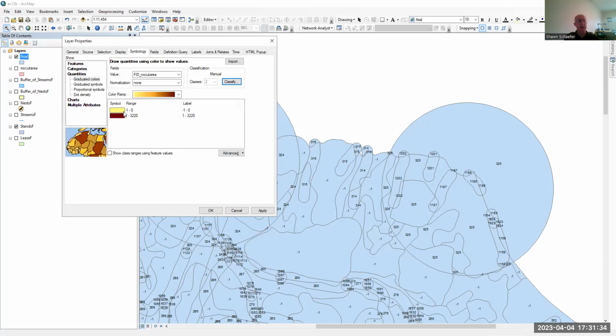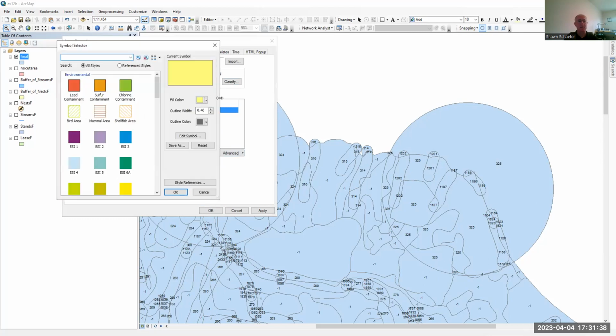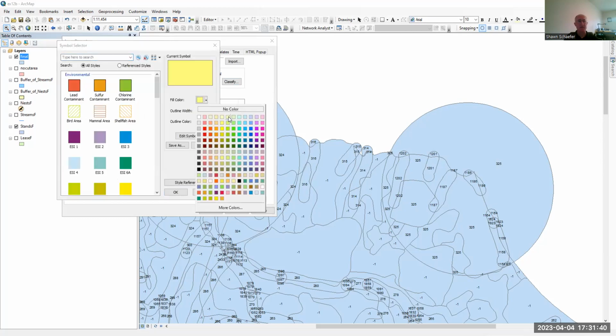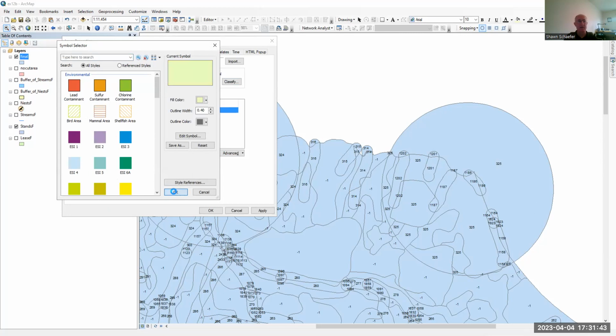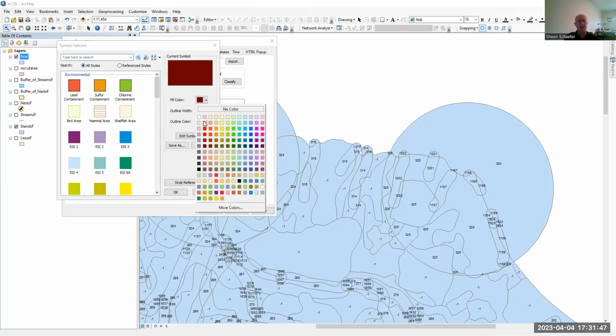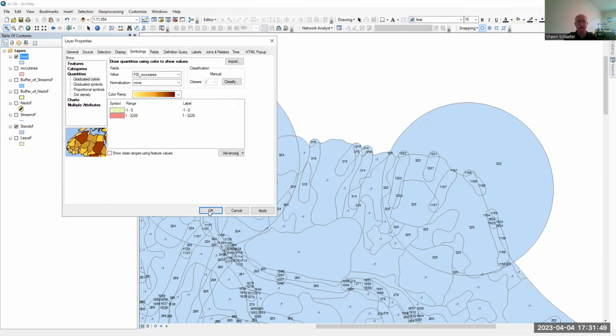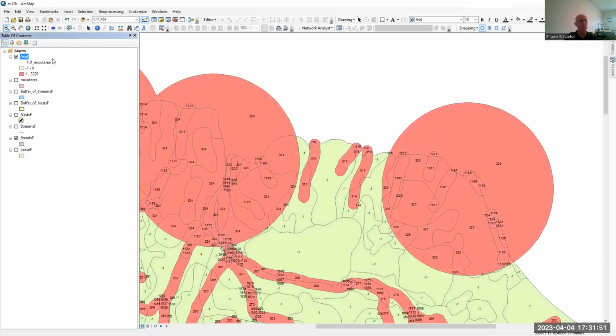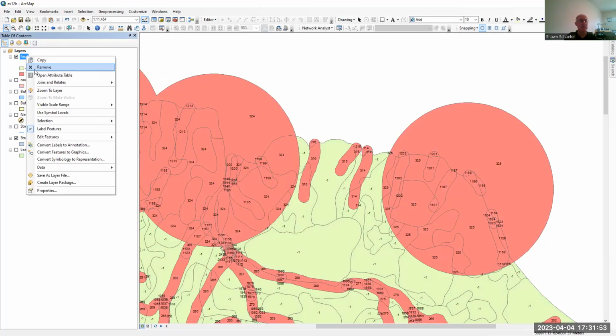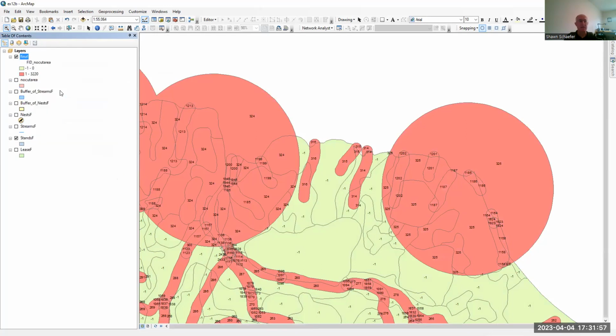There we go. And I'm going to change the color here. So -1s are harvestable. So we're going to color that green. And the other ones are not. So we'll color that red. And, you know, intuitively, you should get this now. So I'm going to zoom out to the layer here.